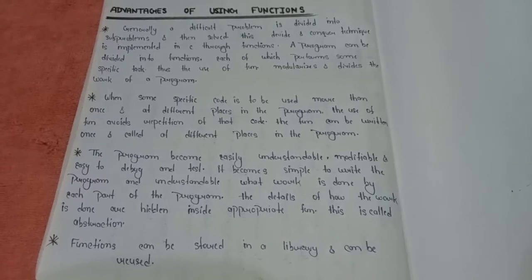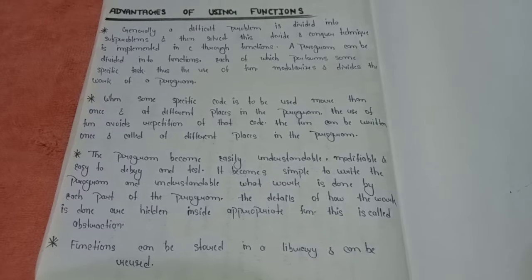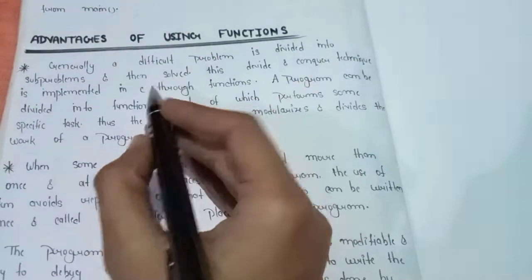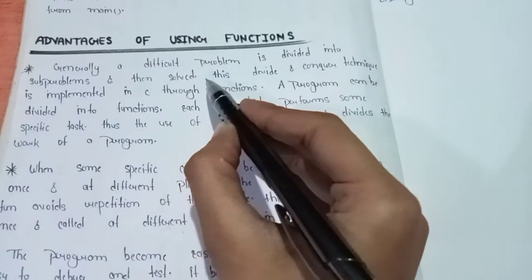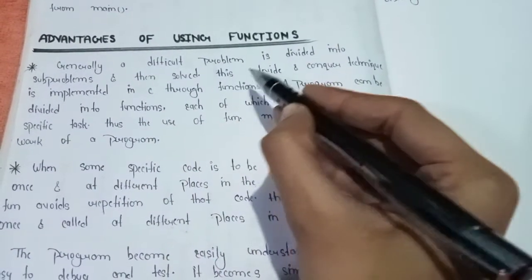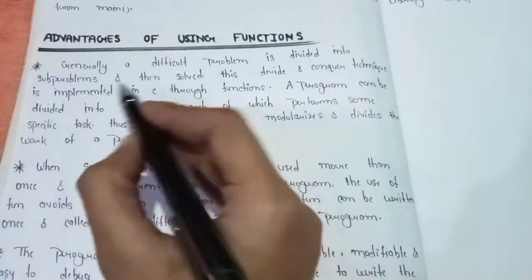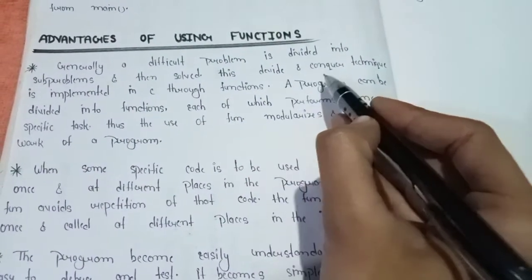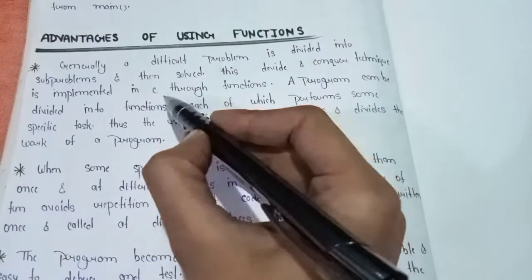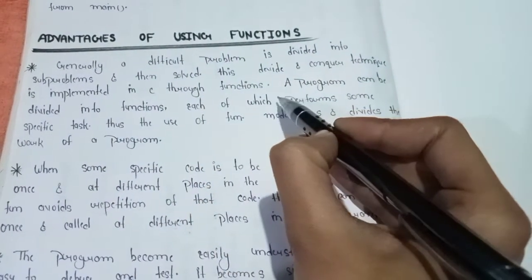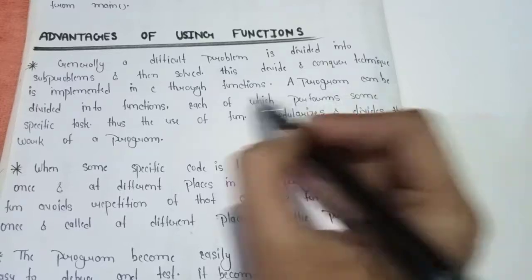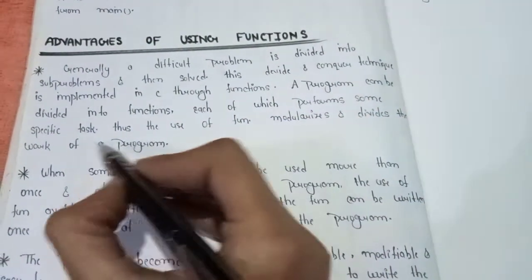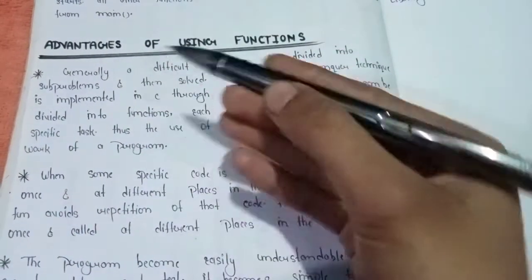Now let's see the advantages of using functions in our C program. So our first advantage is that a difficult program or difficult problem is divided into subprograms and then solved. This divide and conquer technique is implemented in C through functions, right? A program can be divided into functions, each of which performs some specific task, means some coherent task.